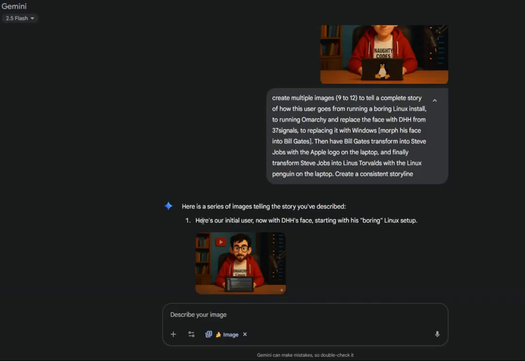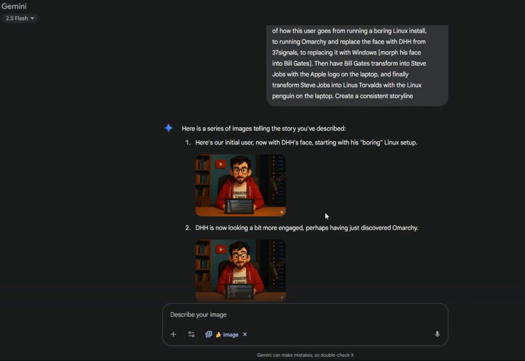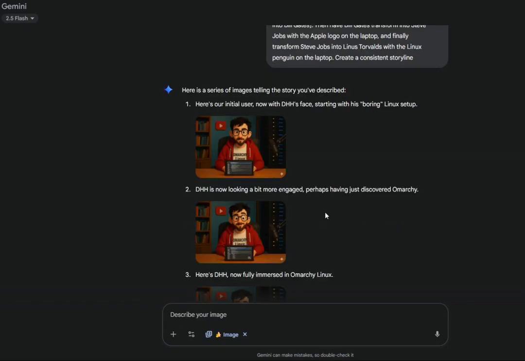So, here's a series of images telling the story you've described. Picture 1, here's our initial user, now with DHH's face, starting with his boring Linux setup. Then picture number 2, DHH is now looking a bit more engaged, perhaps having just discovered Omarchy.